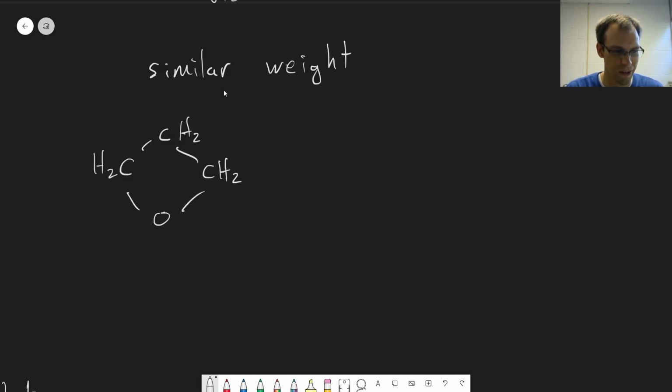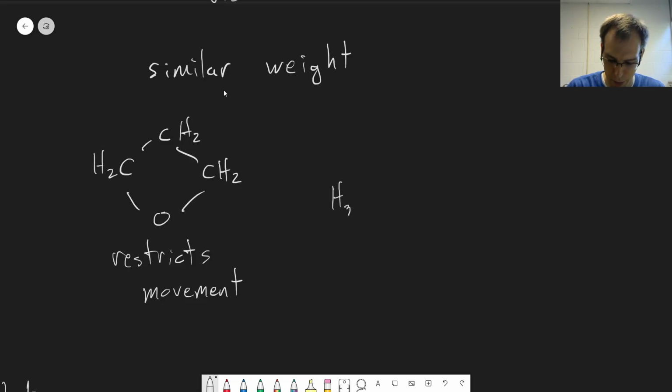I don't even know what to call this one. But this restricts movement, and so the molecule can adopt fewer configurations. So this will have a smaller entropy than an isomer with the same number of atoms but arranged completely differently, where we have acetone here.